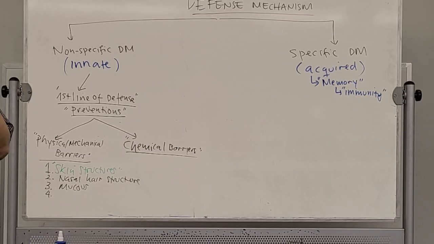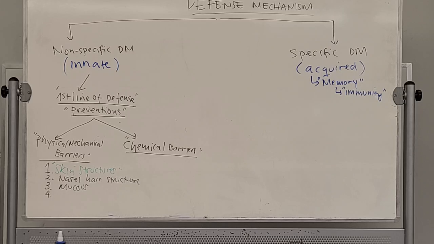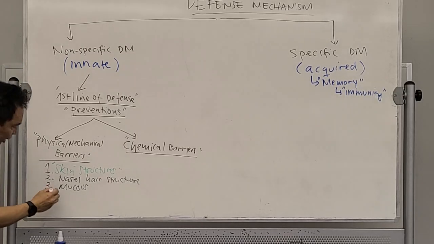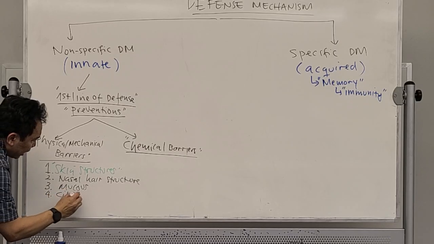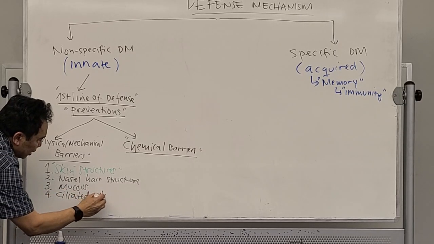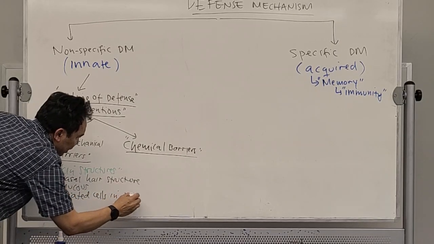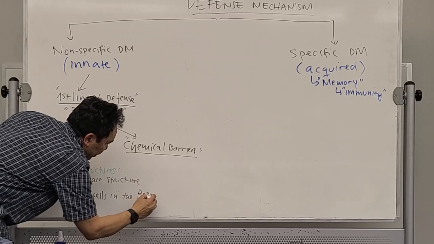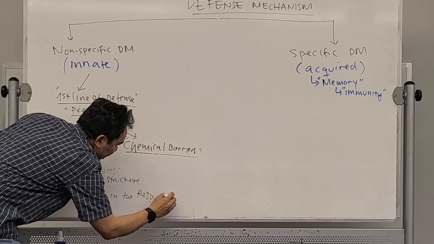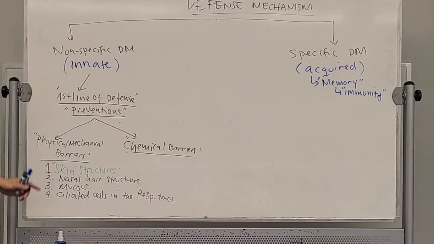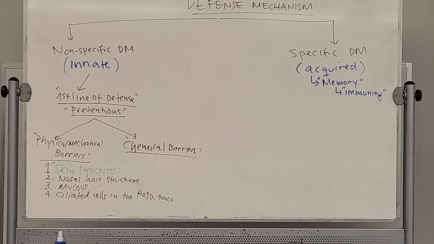In your respiratory tract, remember when we talked about tissue or cells last time, there is a special cell in your respiratory tract that can move the dirt and also bacteria, which is a ciliated cell, in your trachea, for example.